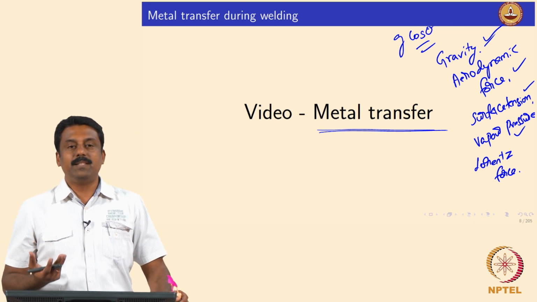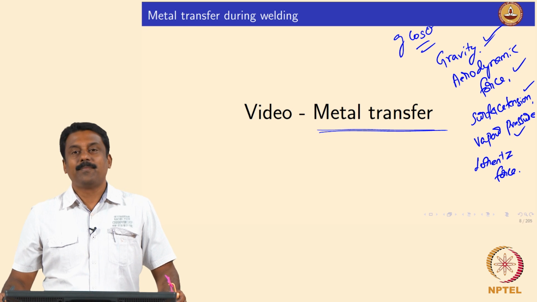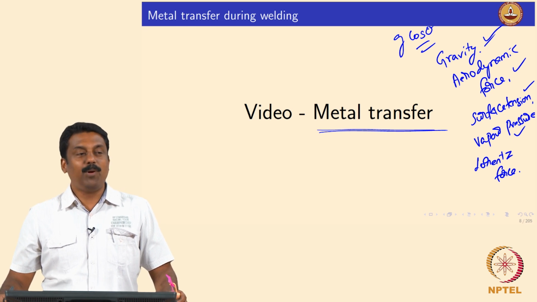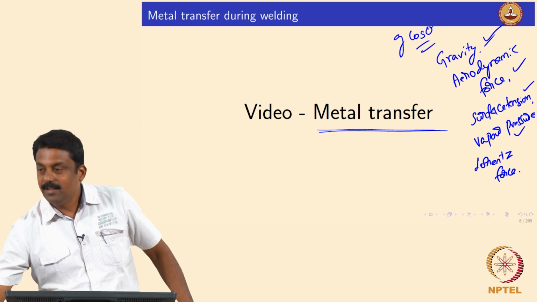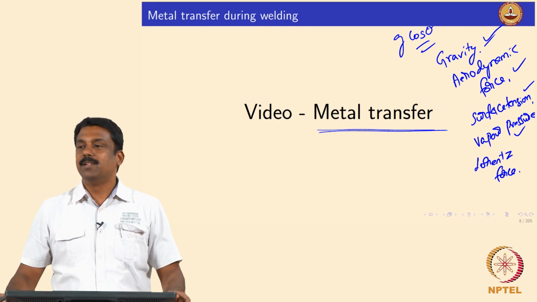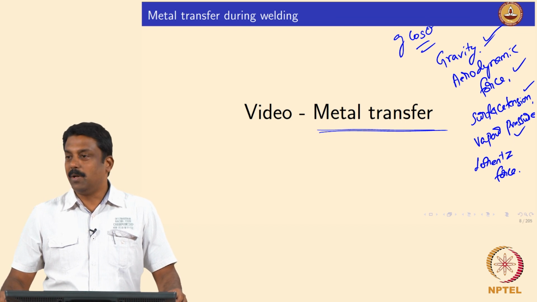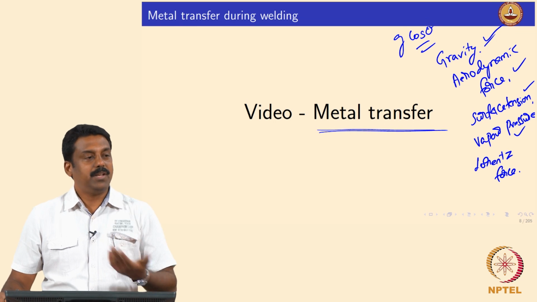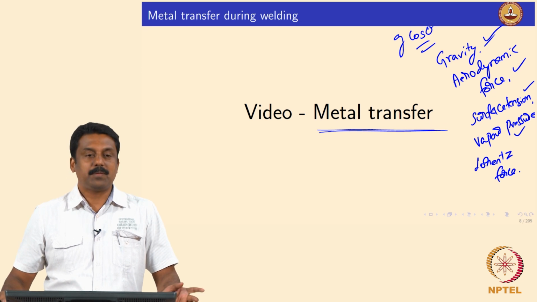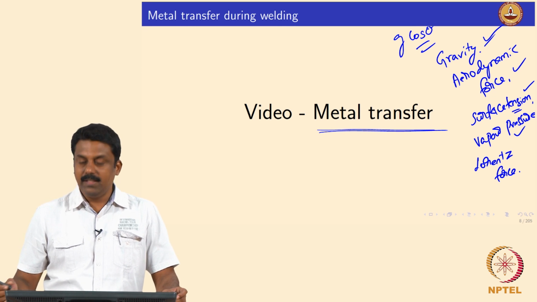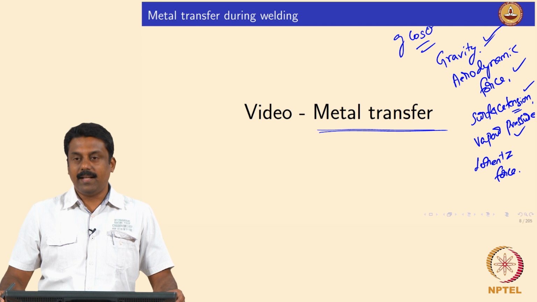In welding, aerodynamic force is the plasma jet force, the plasma jet velocity. So that is what is blowing the droplet. Like I did in my bubble, the faster or the heavier I blow, the droplet can be detached with a smaller diameter. Same with the plasma jet, it will always assist the droplet detachment. That is the aerodynamic or plasma jet force. Then surface tension, again, is material specific, so it would always resist the detachment.